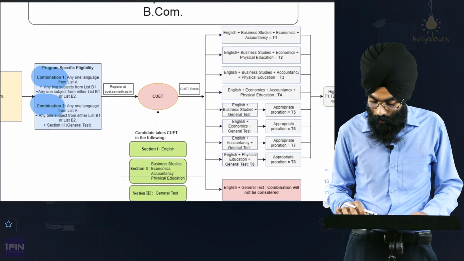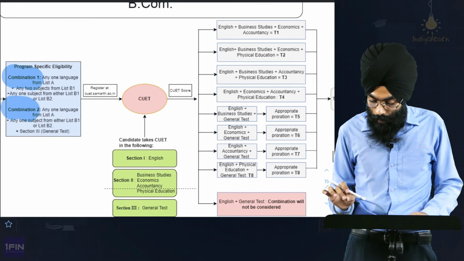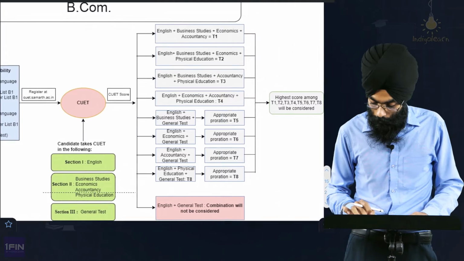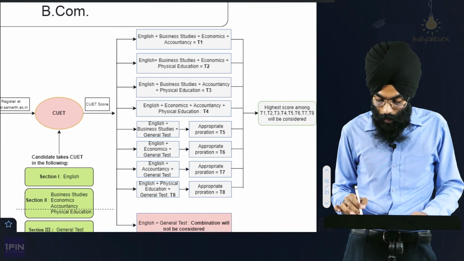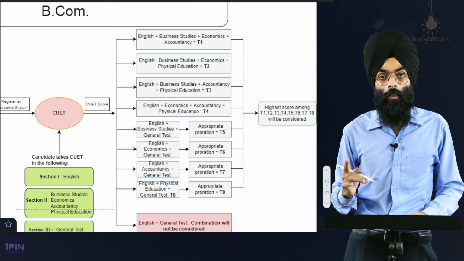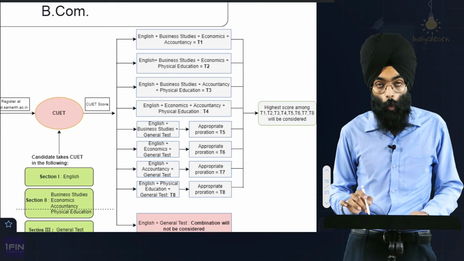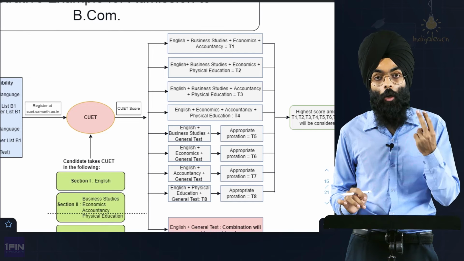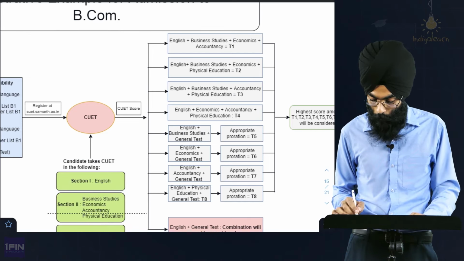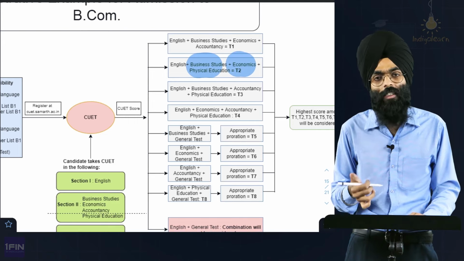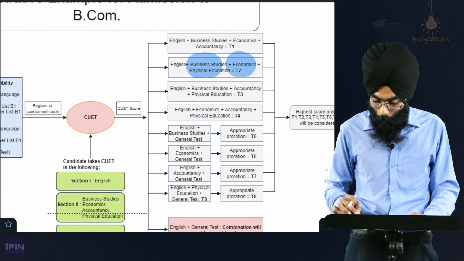Now, what they have mentioned here is that they'll consider the best score that you get. Let's say you have taken these 4 subjects. Whatever score you have gotten as the best, they'll consider that. English, one language, is important. Combination 1 said any 2 subjects from list B1, so you have economics and business studies from list B1 and physical education from B2. So there are different combinations that exist.